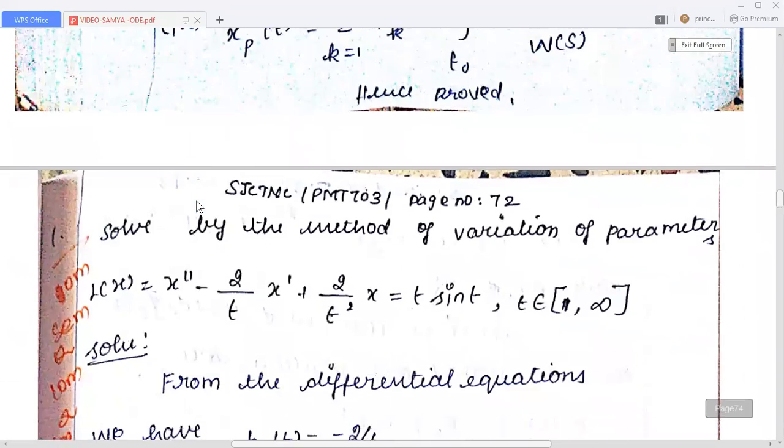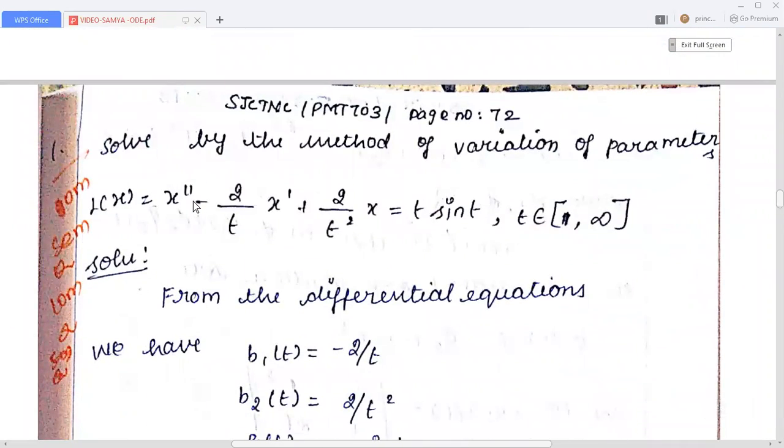Now we are going to solve this problem by the method of variation of parameters. So solve the differential equation x double dash minus 2 by t into x dash plus 2 by t square into x equal to t into sin t, where t is a point in the interval 1 comma infinity.